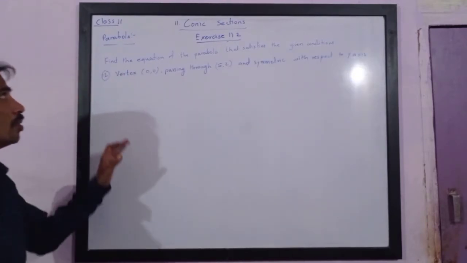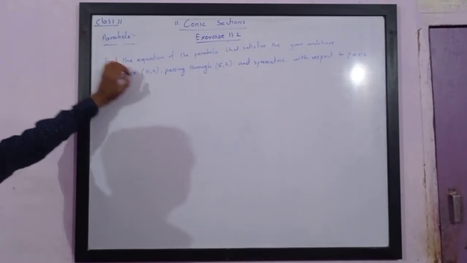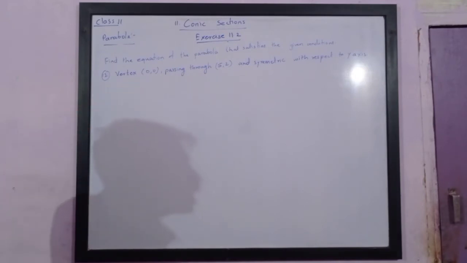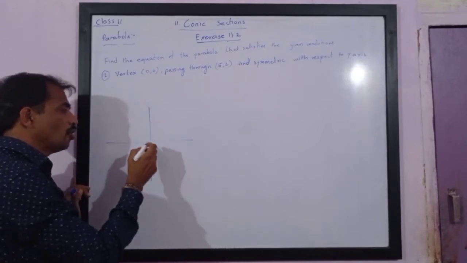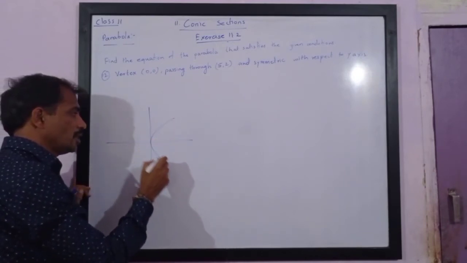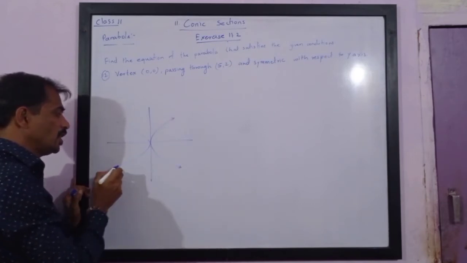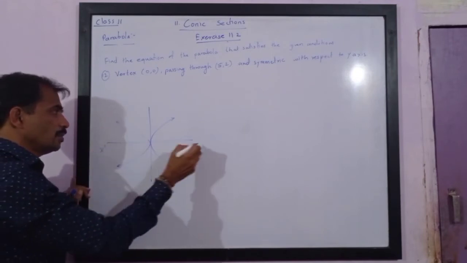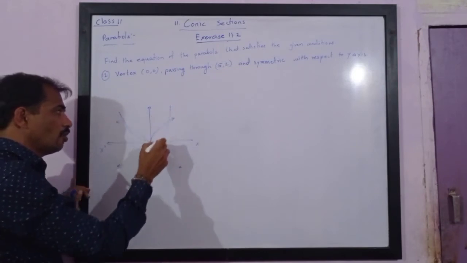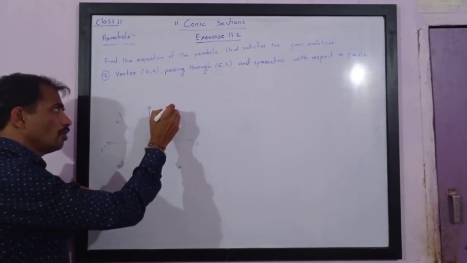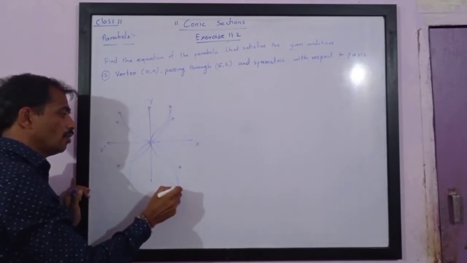Dear friends, we are trying to understand parabola, and we are asked to find the equation of the parabola which satisfies these three conditions. Vertex is at 0, 0. Now see, if vertex is at 0, 0, then we have four possibilities. That is, it will be facing towards positive direction of x-axis, facing negative direction of x-axis, or facing positive direction of y-axis, or negative direction of y-axis.